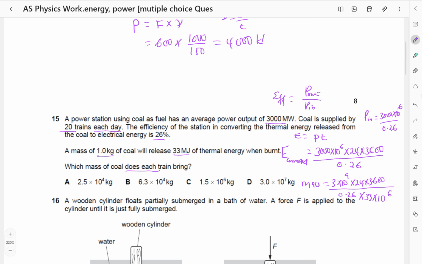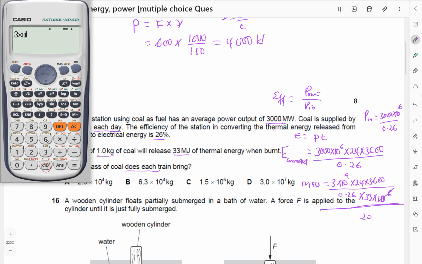Now that is the total mass, but we want the mass for each train. So again, I will divide this by 20 to get the mass for 1 train. So let's just check: 3 times 10 power 9 times 24 times 3600 divided by, let me put a bracket, 0.26 times 33 times 10 power 6, then divide by 20.